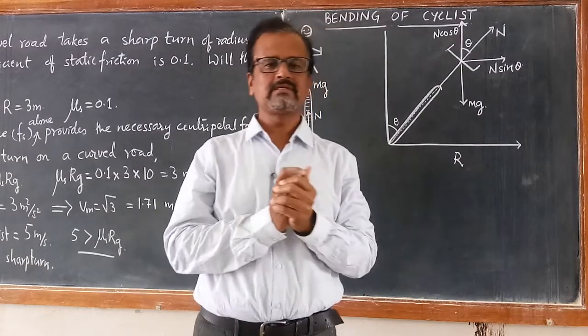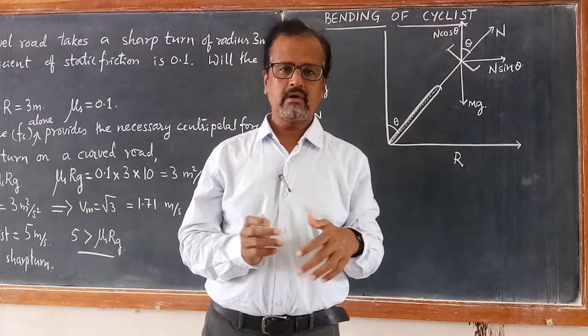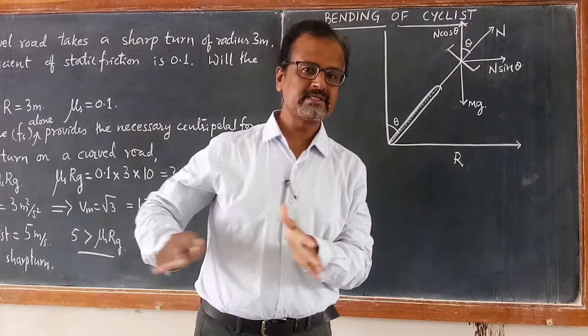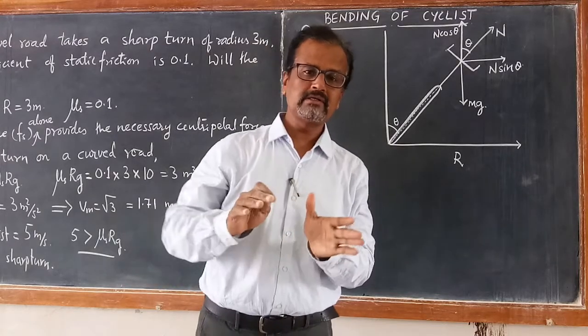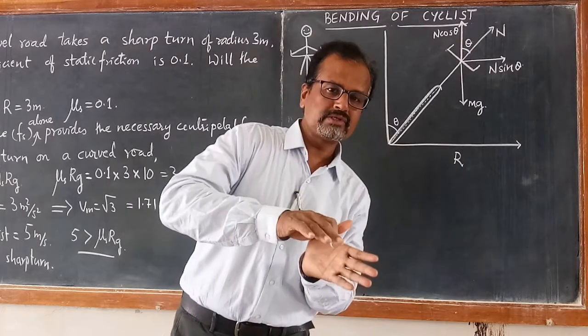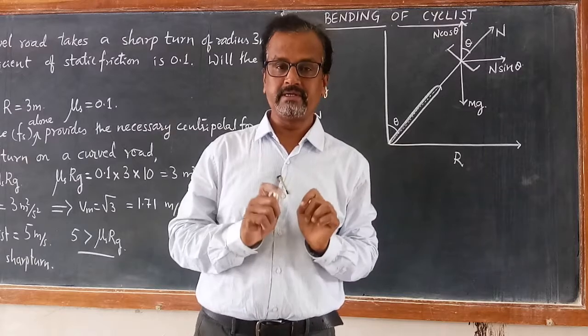That's why the cyclist, while taking a turn, bends or leans inwards. You must have experienced, as well as seen in videos of race bikes, that even on a level road, while taking a turn, the motorbikers bend inwards and ride the bike with higher and higher speed.